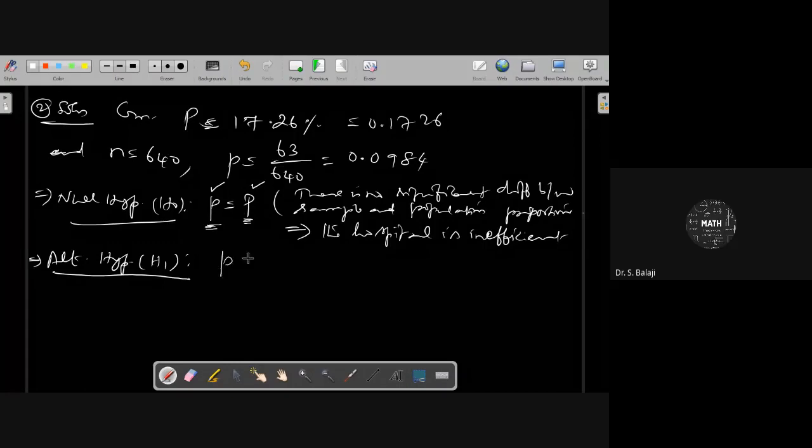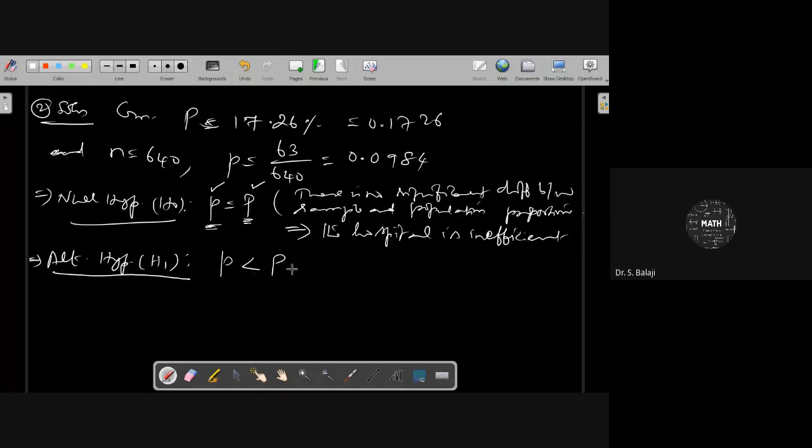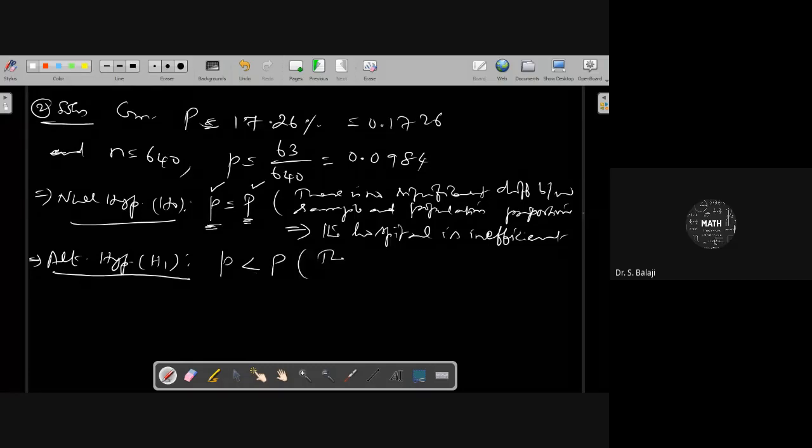Therefore, you have to write whether p is greater than or less than P. Small p is 0.0984 and the capital P is greater. Therefore, small p is clearly less than capital P, so there is some significance between sample and population proportions.